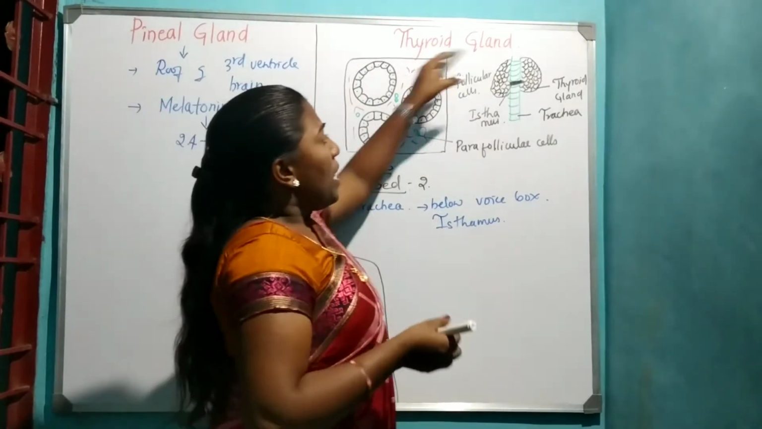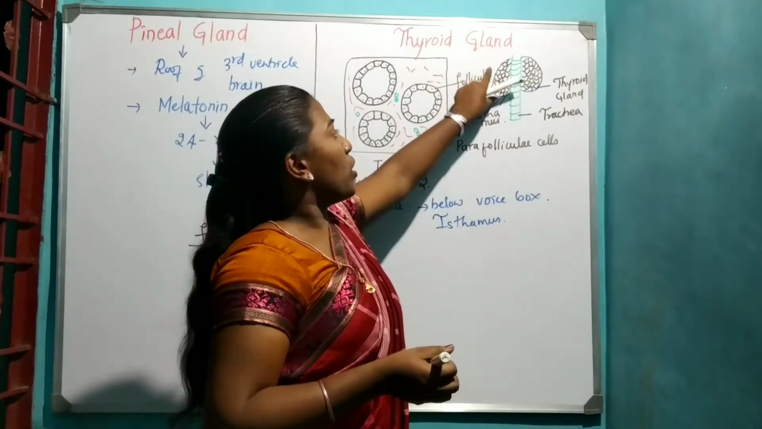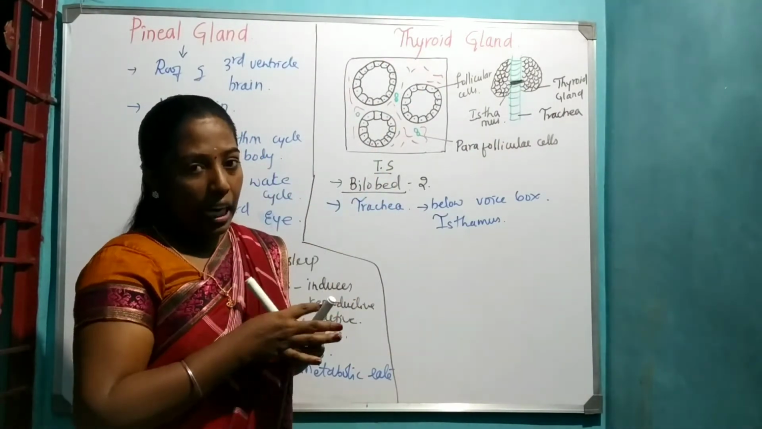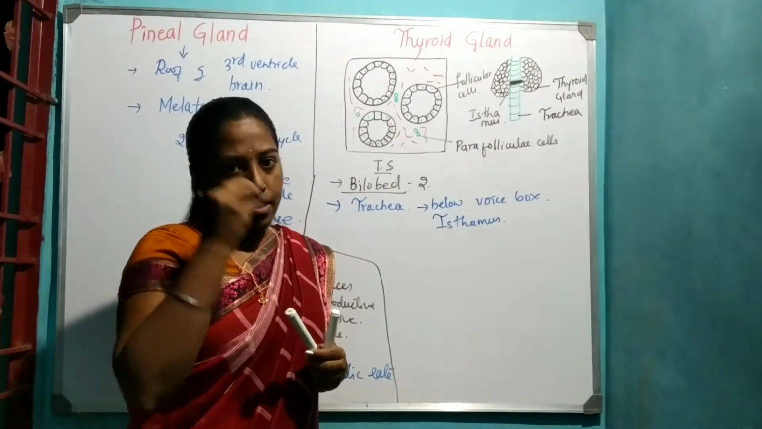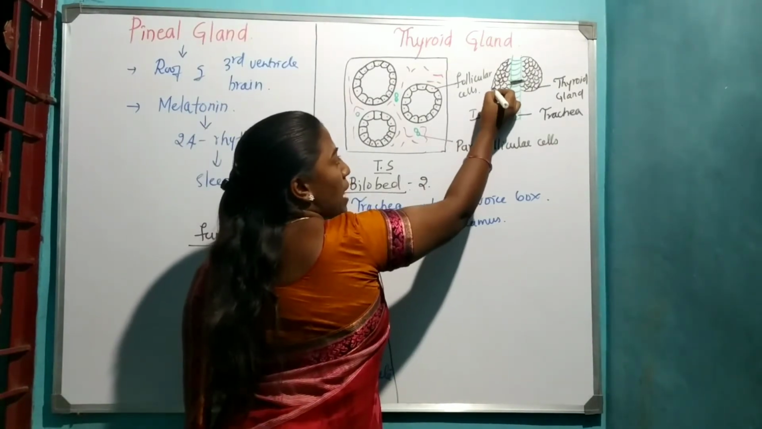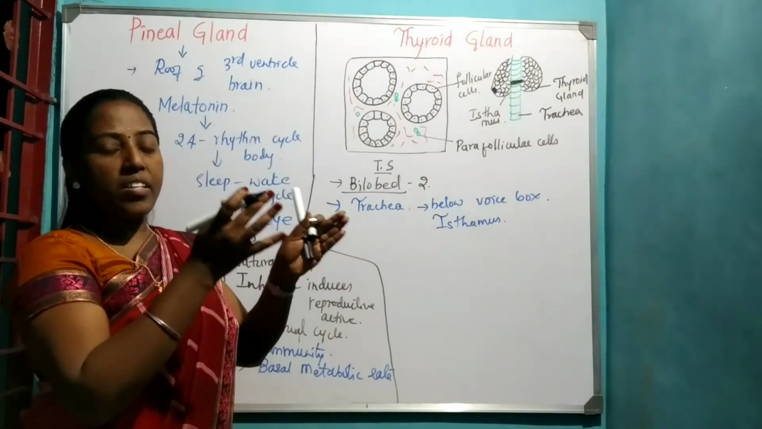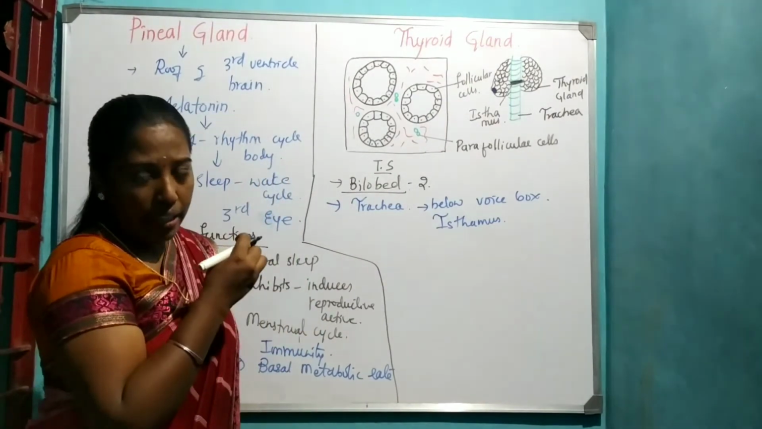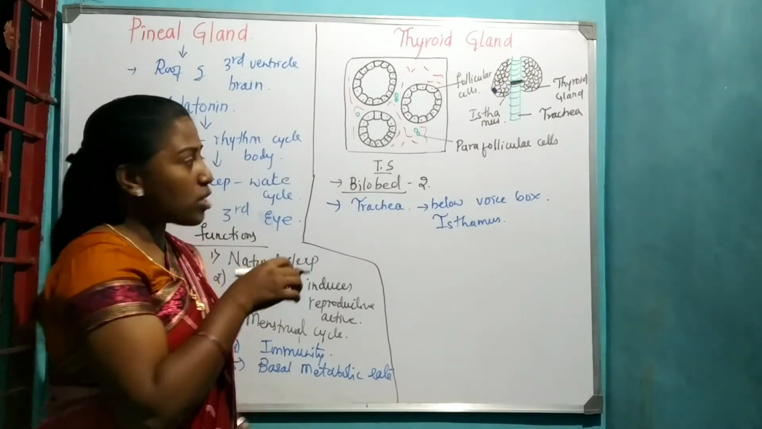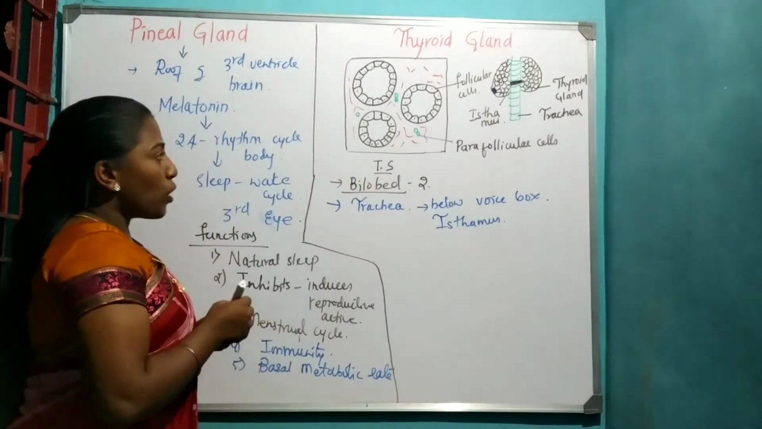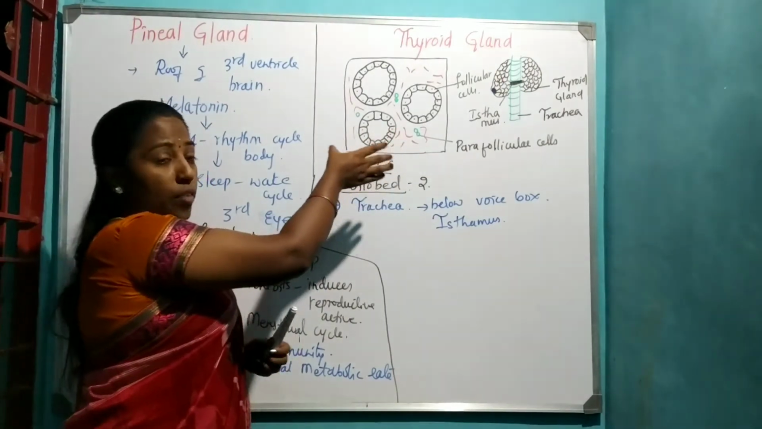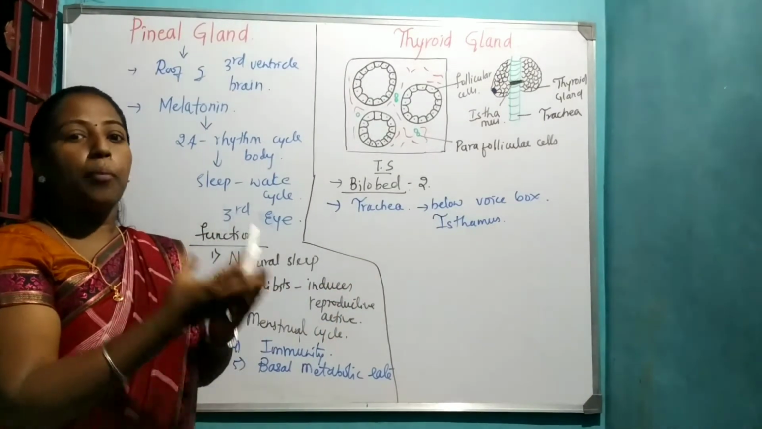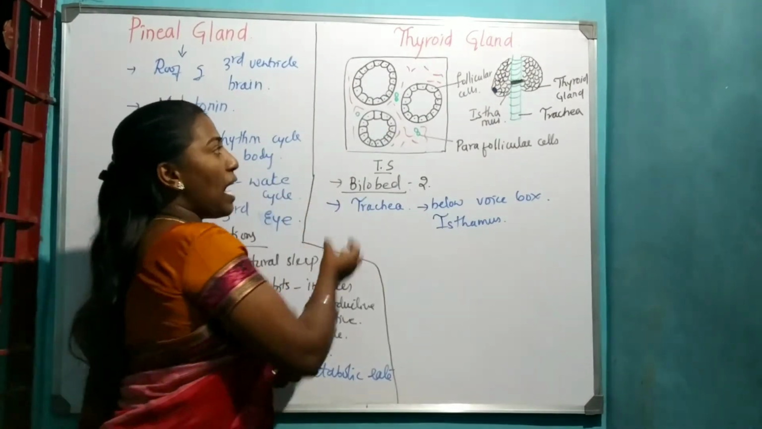Here you can see one thyroid lobe and another thyroid lobe. Inside each thyroid gland, there are microsacs. These microsacs are called follicles. In the next diagram, I will show how the TS of the thyroid gland appears. As I told you, inside the thyroid gland we find the microsacs, and they are called follicles.